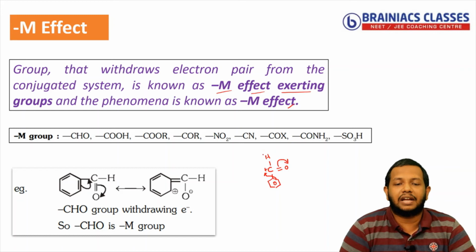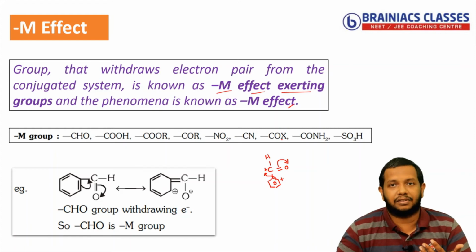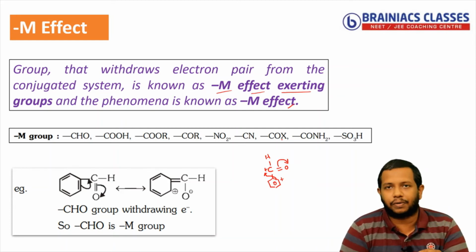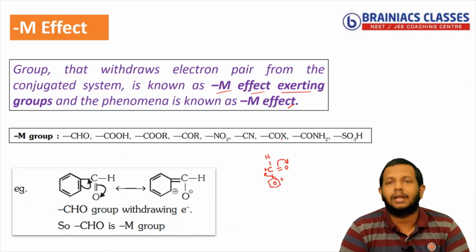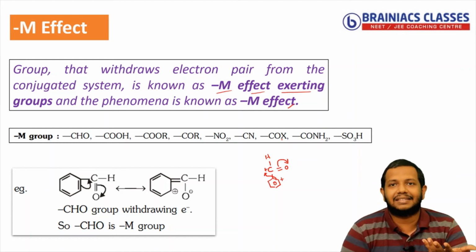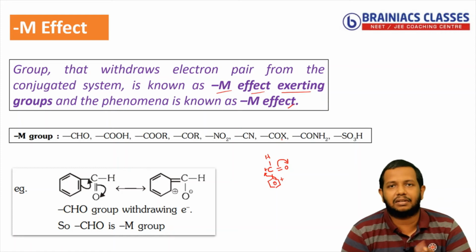And because of that, what will happen? A positive charge will come to the benzene. So positive charge will deactivate the benzene system. Why? Because with respect to the type of reaction given by benzene, benzene is always approached by an electrophile. So electrophile always expects more electrons to be present there, but when positive charge comes there, it will get repelled, and there is a chance that the reactivity decreases. So we say that it is deactivating, or electron withdrawing group deactivates benzene.